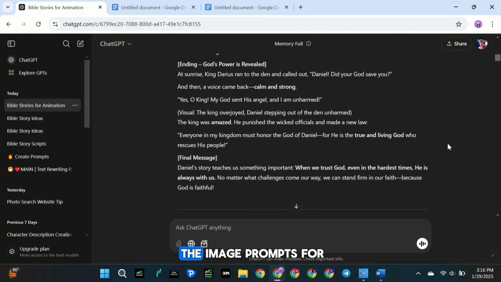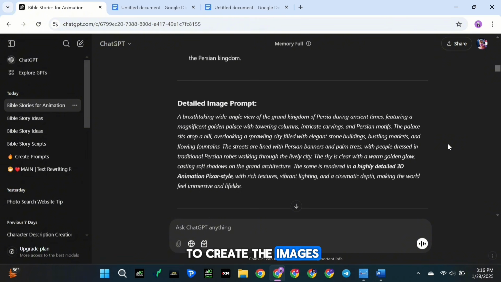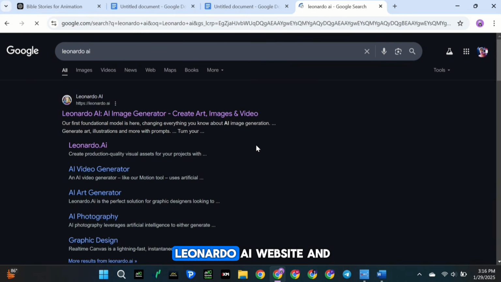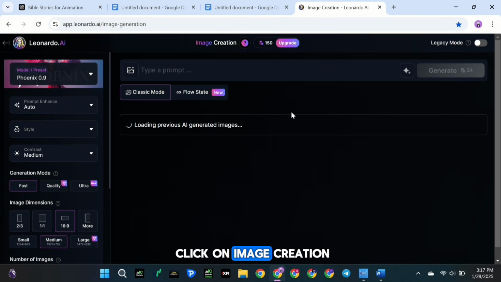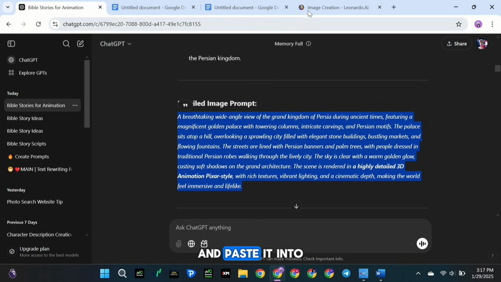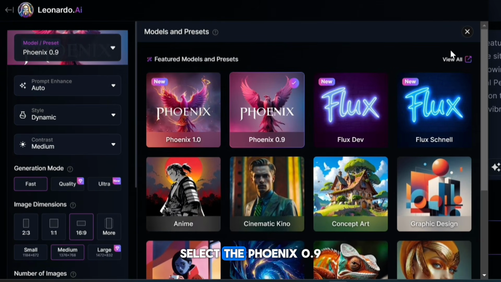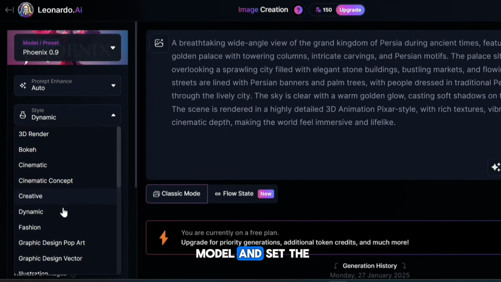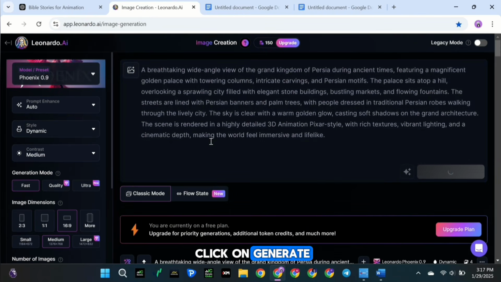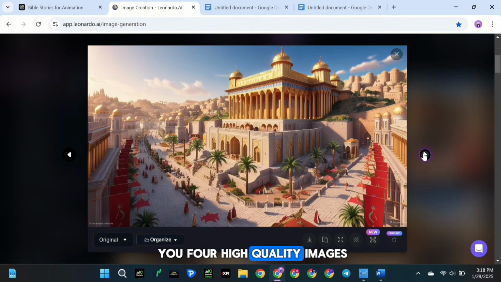Once you have all the image prompts for every scene in our story, the next step is to create the images. For this, we will use Leonardo AI. First, go to the Leonardo AI website and click on Image Creation. Then, copy the image prompt for our first scene and paste it into the text box on Leonardo AI. After that, select the Phoenix 0.9 model and set the image style to Dynamic. Once everything is set, click on Generate. In just a few seconds, Leonardo AI will give you 4 high-quality images.